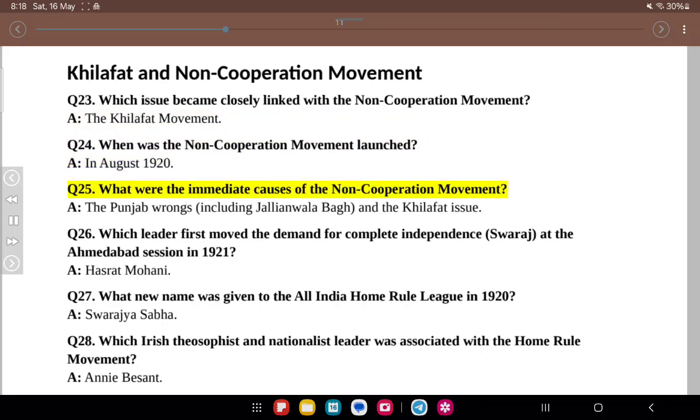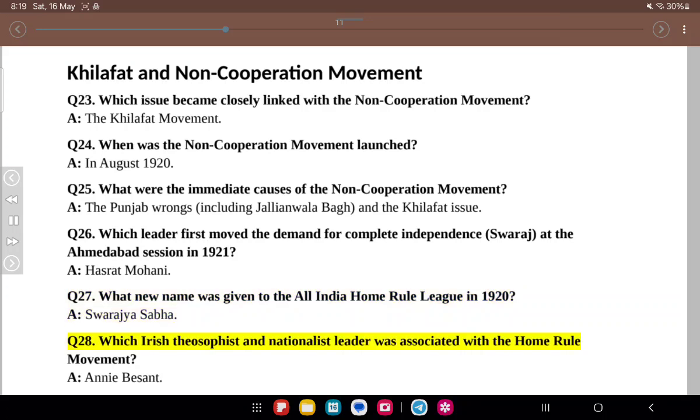In August 1920. Q25. What were the immediate causes of the non-cooperation movement? A. The Punjab wrongs including Jallianwala Bagh and the Khilafat issue. Q26. Which leader first moved the demand for complete independence, Swaraj, at the Ahmedabad session in 1921? A. Hasrat Mohani.